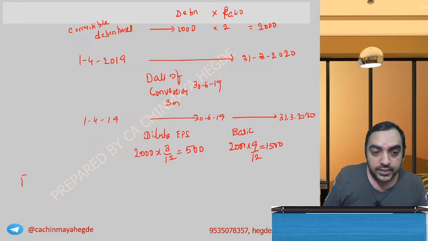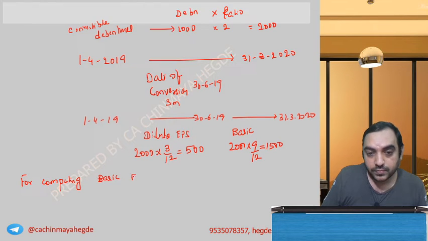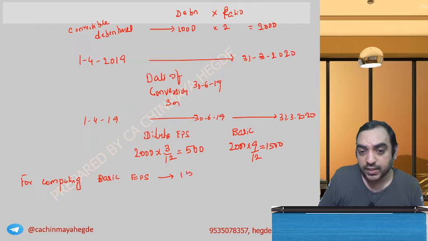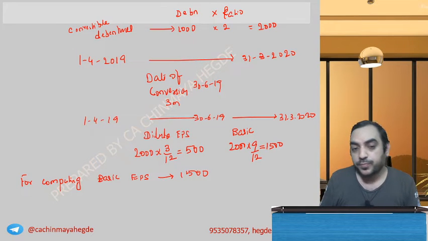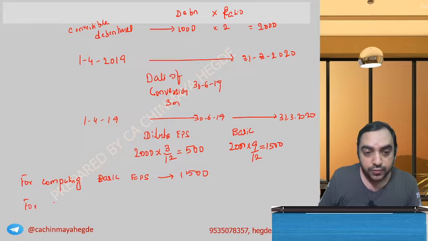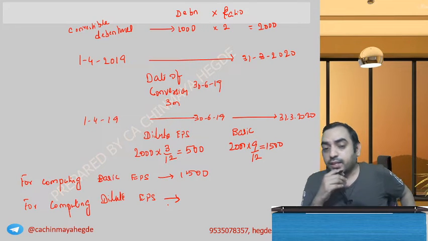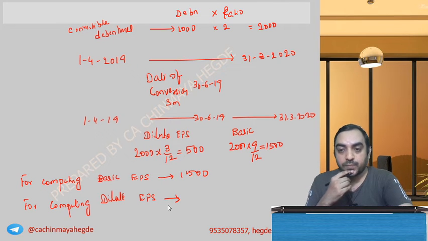So for computing basic EPS, how many shares do we take? For computing basic EPS, we take 1500 shares. For computing dilutive EPS, how many shares should we take? Are you getting it?